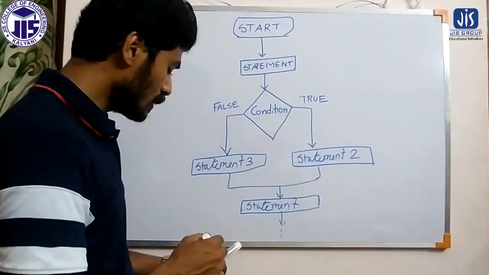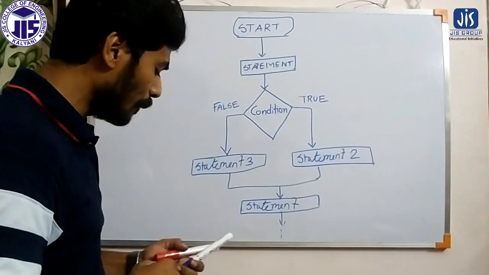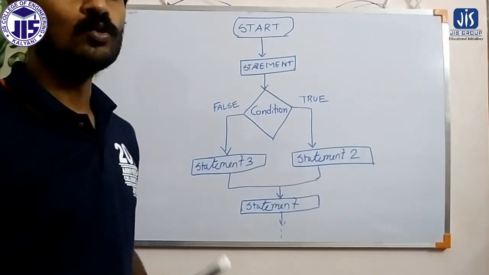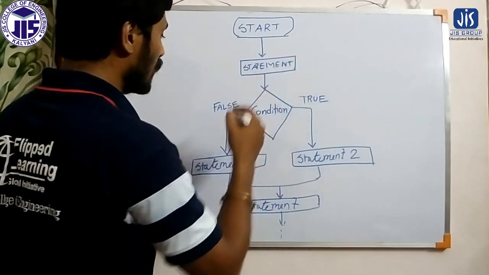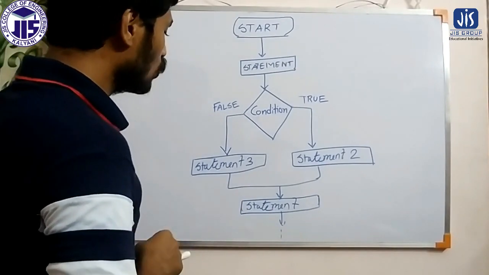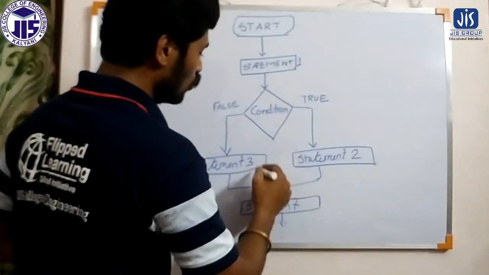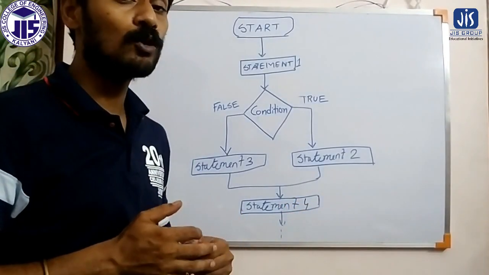Okay, so this is like this. This is statement 2, this is statement 3. Here we will apply a condition. If you look at the sequence of statements, this is statement 1, 2, 3, total 4 statements are there. Now what will be the sequence? What will be the flow?